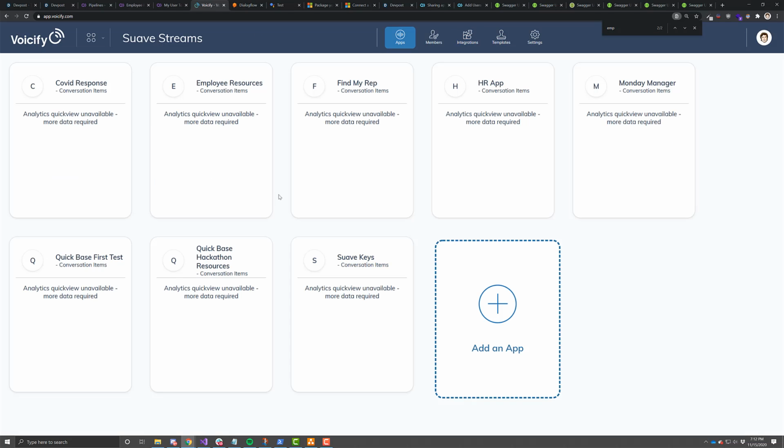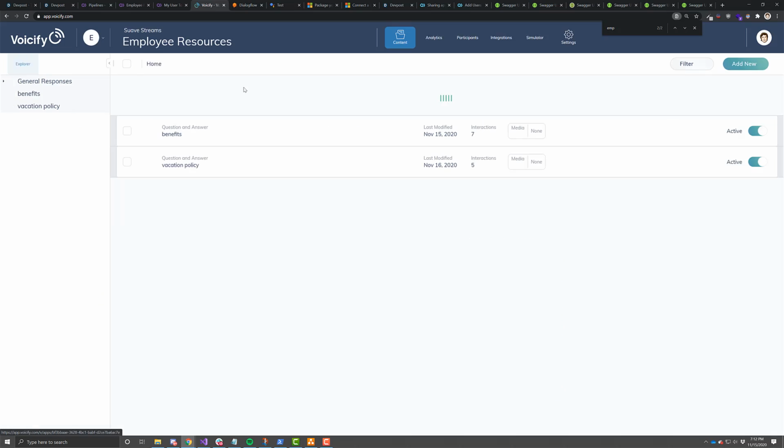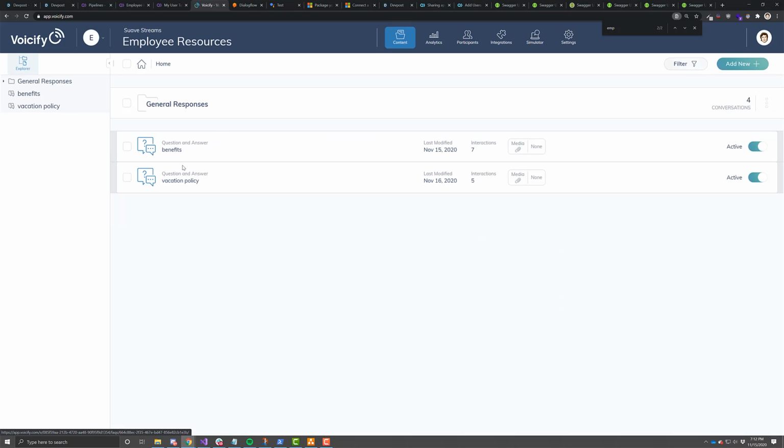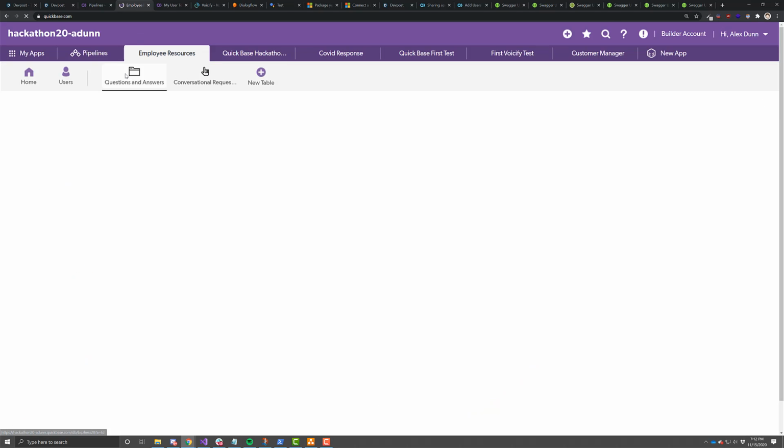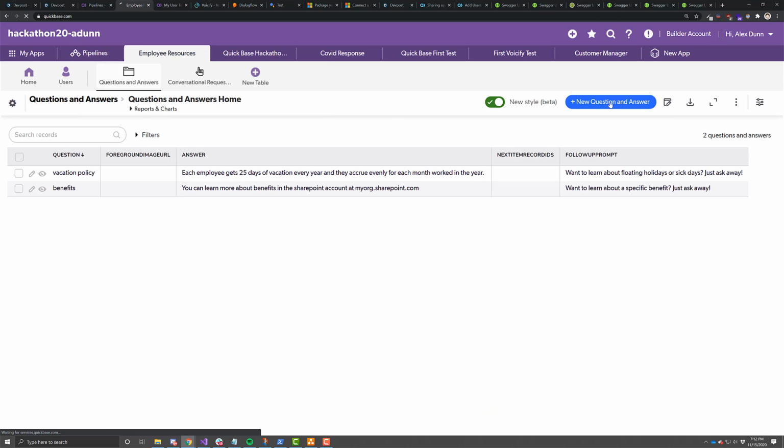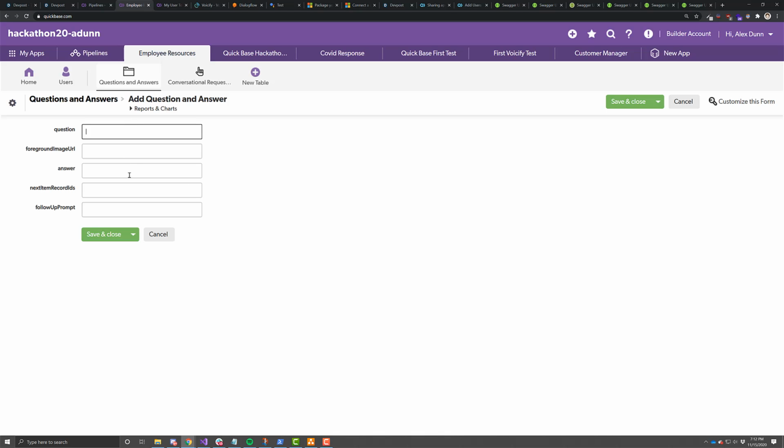So over here in my apps list, for example, we have the employee resources app I talked about. You can see there are already two conversation items generated, but instead of having to create all these conversations here, all I have to do is go to my Quick Base app, to the questions and answers column, click new questions and answers, and fill out my inputs and outputs. Then Voicify and the integration itself scaffold the rest depending on where I've deployed it. So as an example, I could say, who is the CEO? And I'll answer, the CEO is Jeff. And then I'll say, you can ask about other members as well.